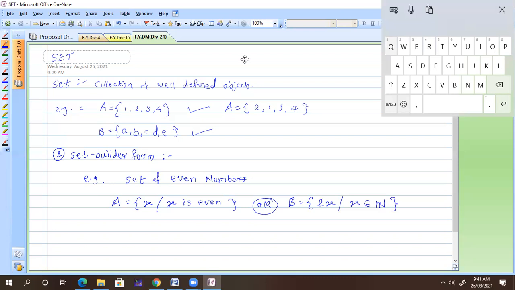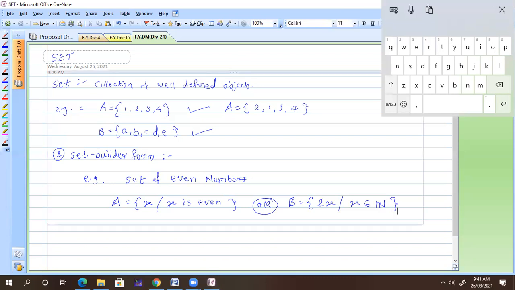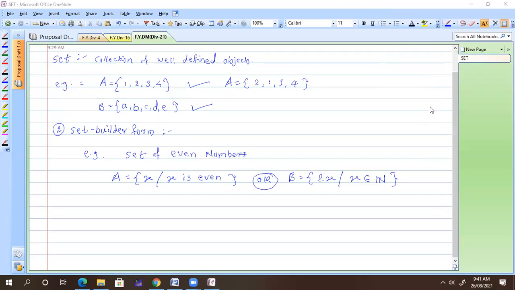Yes, sir. Which means for set builder form, there should be a condition, right? Yeah, this is the condition. In the set builder form, all elements of a set possess a single common property. So this is my property: 2x, where x belongs to the natural numbers.